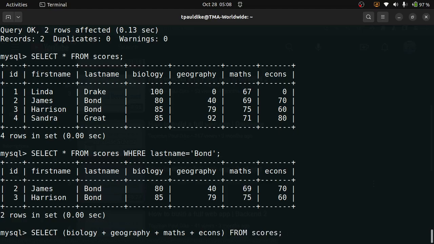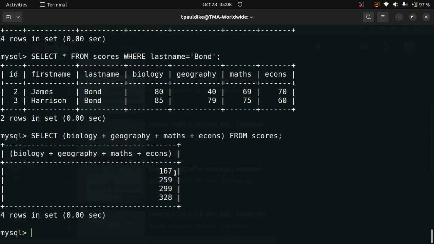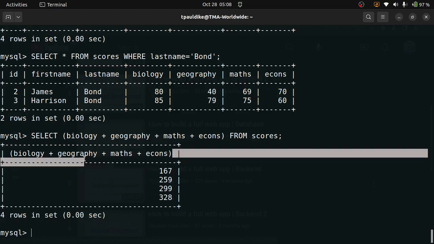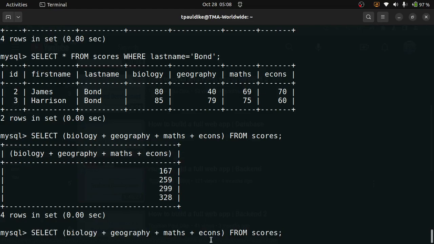So this is like that point where I used to put asterisk. I'm no more putting asterisk. I'm saying this is what I want you to select. I mean, I want to manipulate it. I want you to add it and give me the values. So it's giving me the values. See what you call it. So if I had added that as total, see what happens.